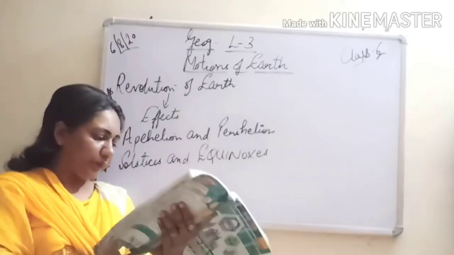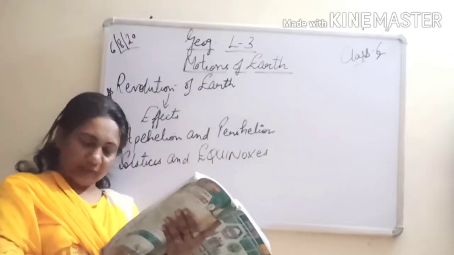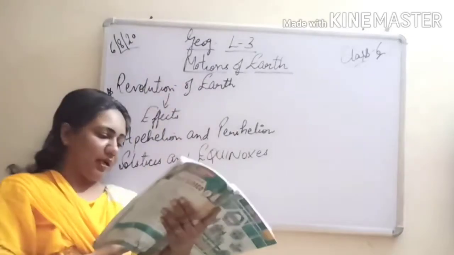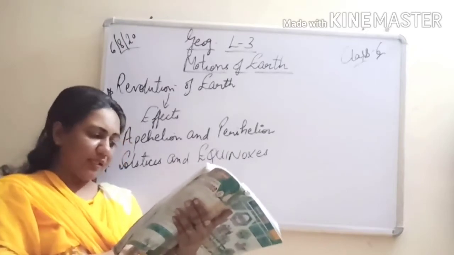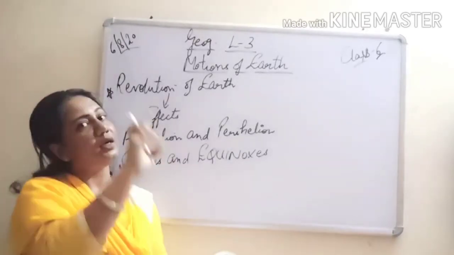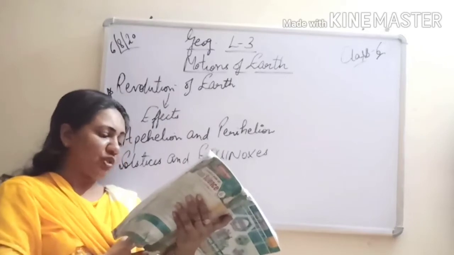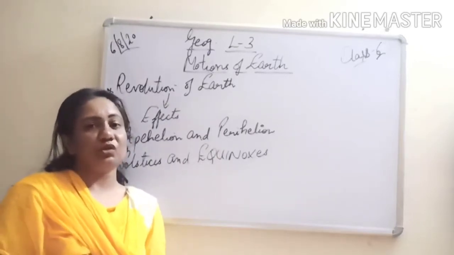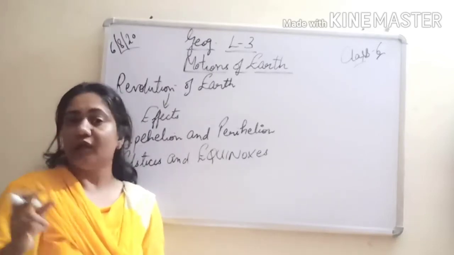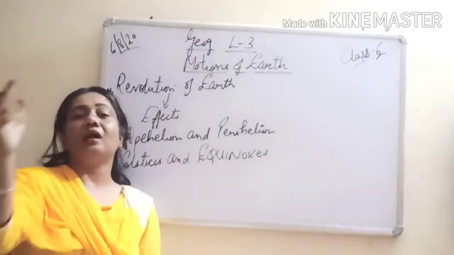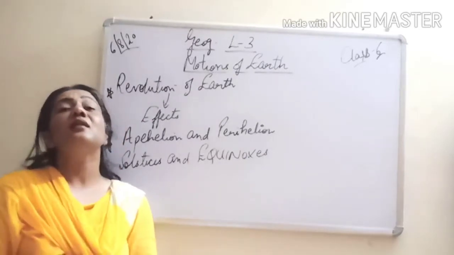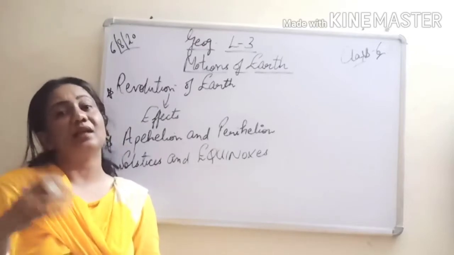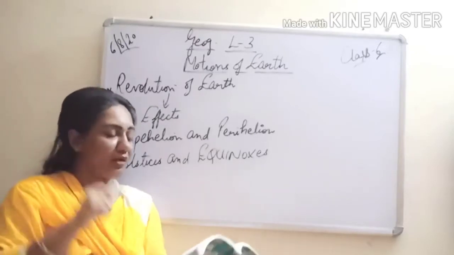So let's mark them. I am reading on the right hand side, Revolution of the Earth. While rotating on its axis, the earth also revolves around the sun. Please underline: this motion of the earth is known as revolution. The earth rotates not only on its own axis, but also around the sun, and that is known as revolution. It takes 1 year, that is 365 days, to complete one revolution.